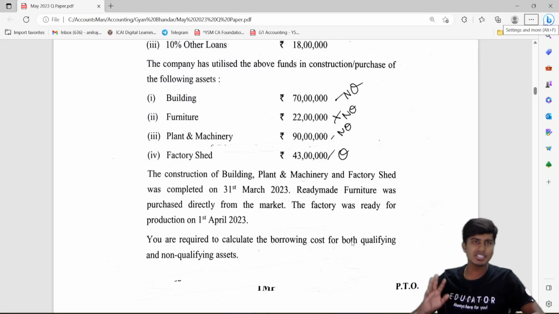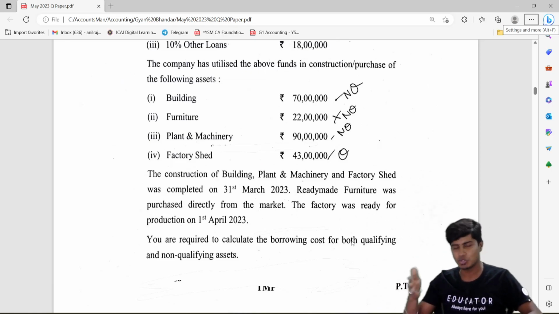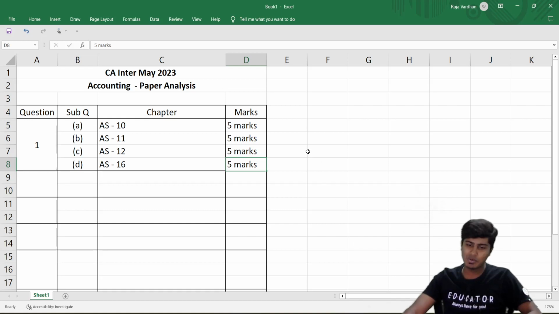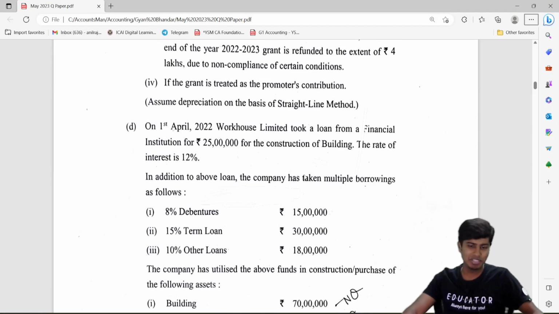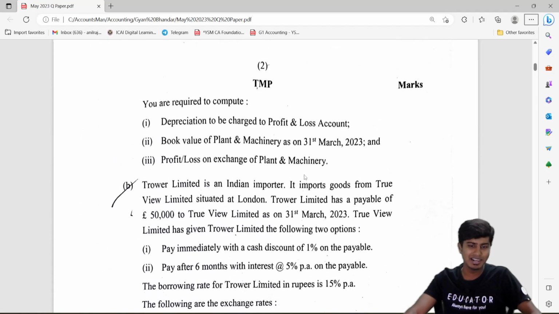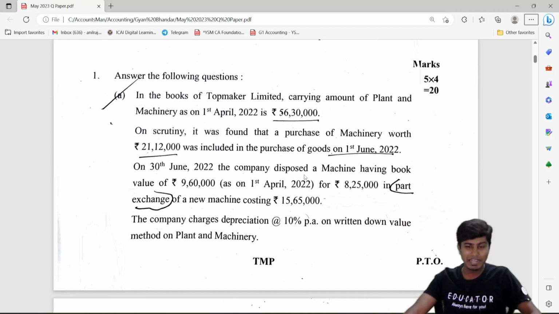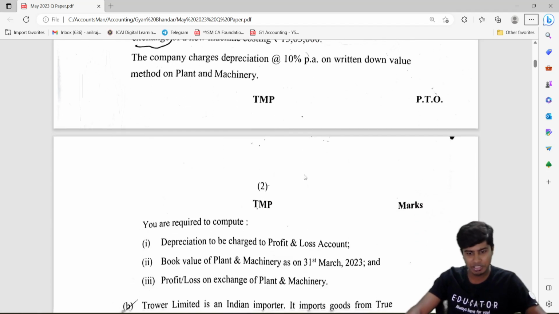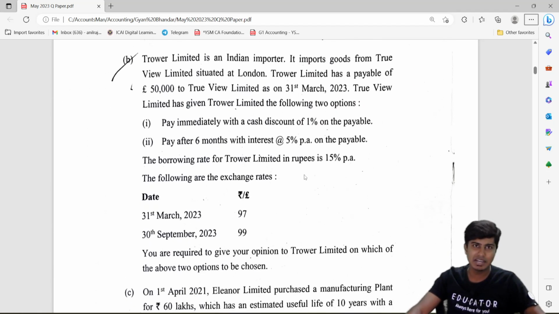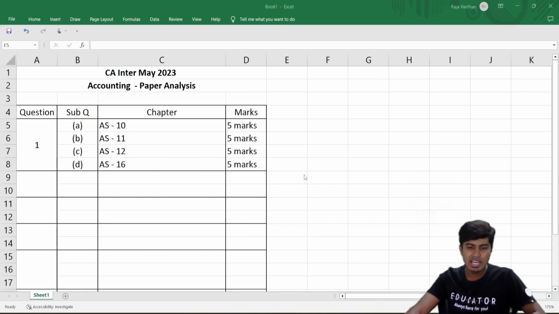More or less the questions were as predicted. You can usually expect the first question from the first chapter to be from accounting standards. However, the accounting standard 10 question for 5 marks is something you would definitely have learned in class, but a lot of people might have taken it lightly and not expected a question from this in the examination. People who've done your classes cover to cover, and your class notes cover to cover, will definitely be able to ace it. Otherwise, this is a little more technical and a little less usual than expected, is what I would also like to say.